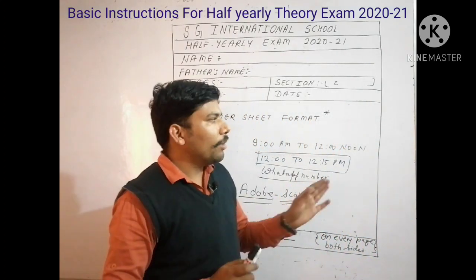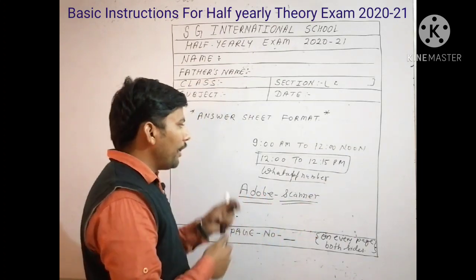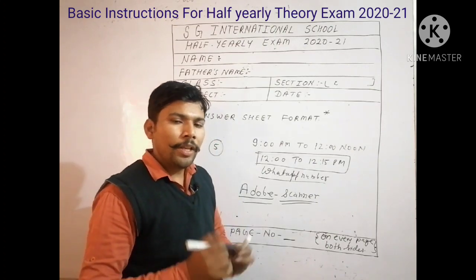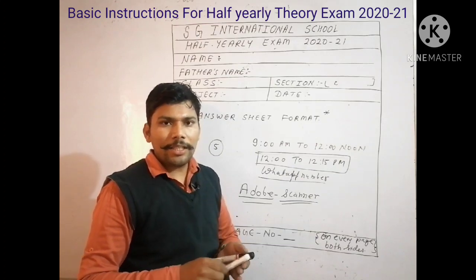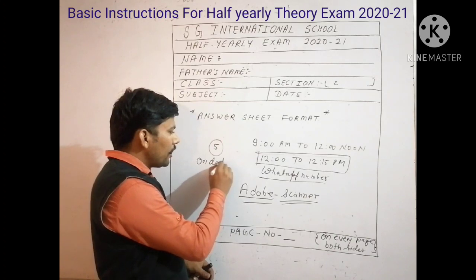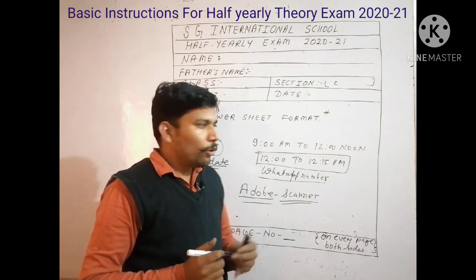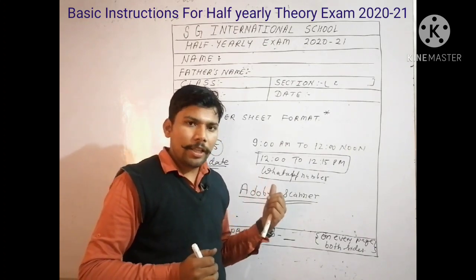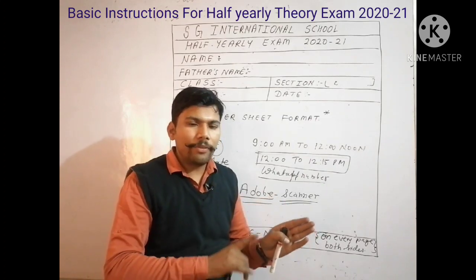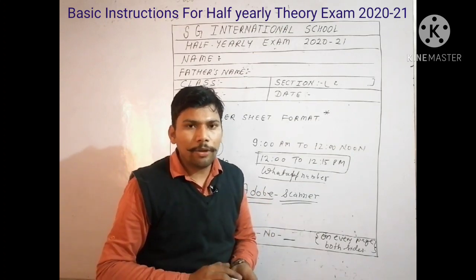Second thing, after the completion of all the half yearly examinations, suppose you have 5 papers and on 5 different dates you have completed all the 5 examinations, your class teacher will give the communication on which date you have to submit all your respective copies in the school. All the copies which you submit in the school will be checked, and we will also check your PDF, whether the PDF and the document that has been submitted are matching. Then only we will check your copies.